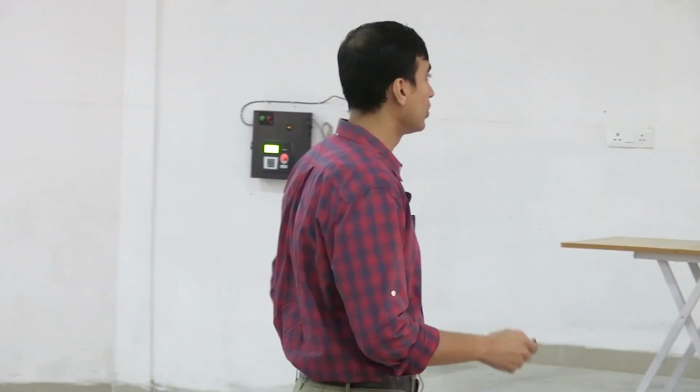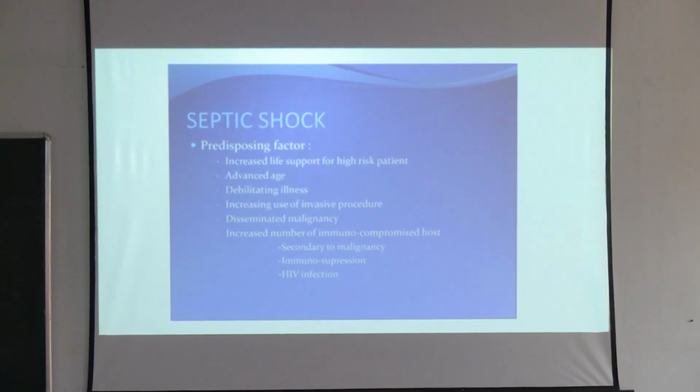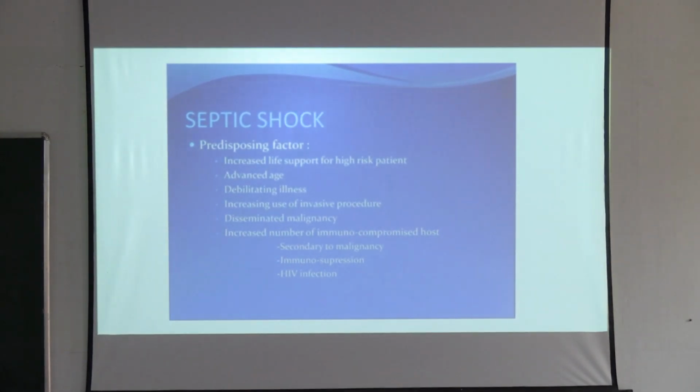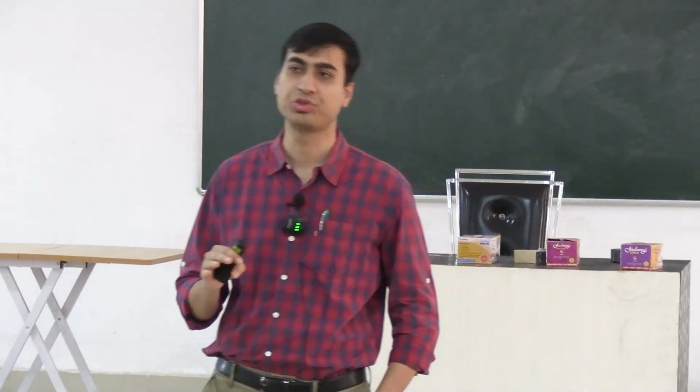So the causes of septic shock: microbial infection, gram-positive septicemia, endotoxic shock, fungal sepsis, superantigens. What are the predisposing factors? You need to know who the high-risk patients are. Advanced stage, long-term illness, increased use of invasive procedures, disseminated malignancy, and an increased number of immunocompromised hosts. It can be secondary to malignancy, immunosuppression, or HIV infection. Basically you have an immunocompromised or suppressed host, or a patient with very poor nutrition, or an advanced stage, where the body's immunity is not able to fight the infection. Those are the cases where you have a greater tendency for the infection to disseminate into the body.